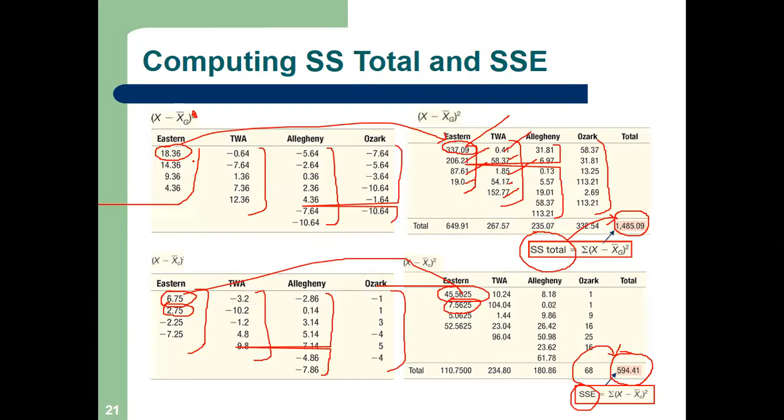Sir, so this is the 594.41. We have taken the total of x minus x bar the whole square. Yes. Okay, sir. Got it. I will give you the whole slide. It's all your property. Don't worry. It's all for you.